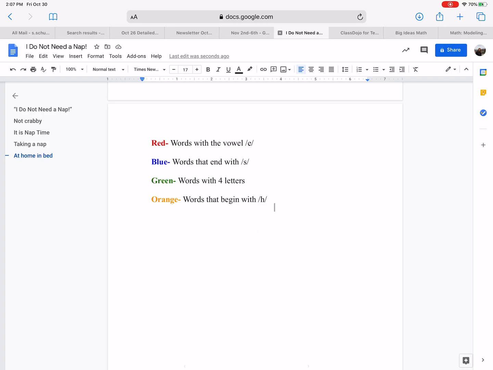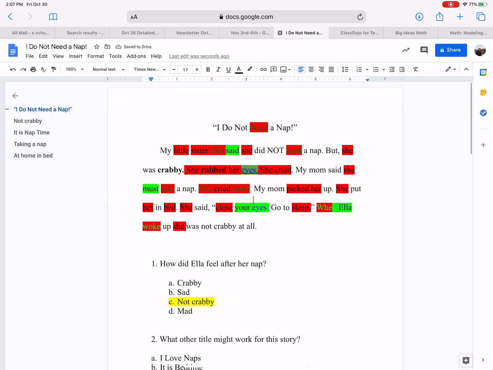Now, this is the last one, orange. Words that begin with the letter H. And what sound does H make? Ha, ha, and it's a consonant. So we're looking at letters like H, the big H, and the little h, the capitalized H, and the lowercase h. So let's go back up here. I do not need a nap. So far, I haven't seen any H's, but let's keep on reading.